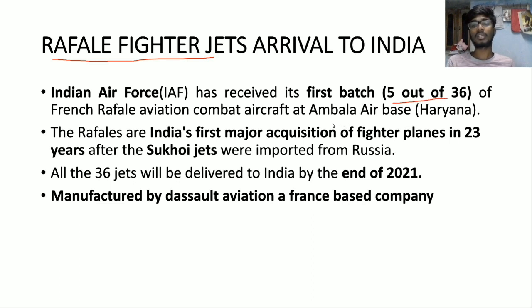So they have arrived at Ambala Air Base in Haryana, and before this we acquired some Sukhoi fighter jets from Russia, and after 23 years we got this from Dassault Aviation. So this is manufactured by Dassault Aviation, and we got it after 23 years. And the government says that all the 36 jets will be delivered to India by the end of 2021.